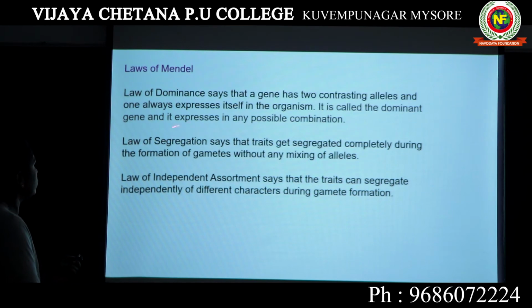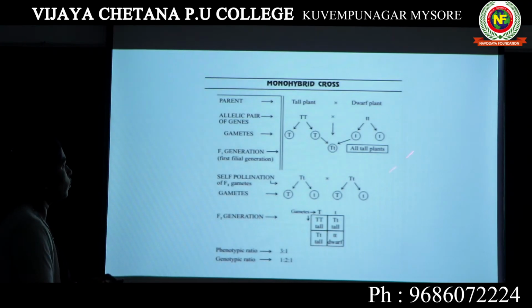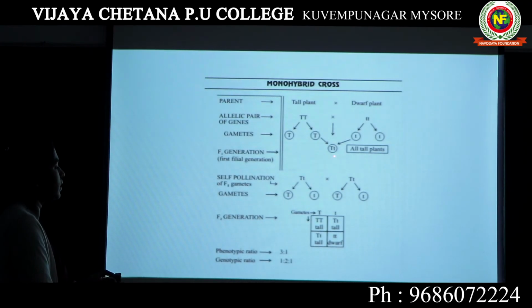So the next law is law of segregation. Law of segregation is based on the fact that in this crossing experiment, you have seen in F1 generation all the plants that we got were tall. Here dwarfness was missing. However, when we came into F2 generation, dwarfness suddenly appeared. That means